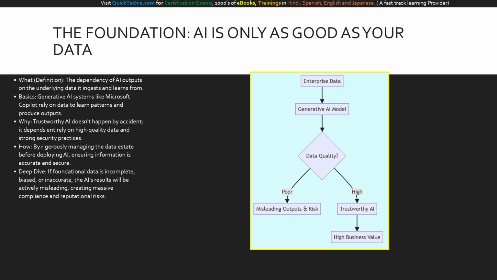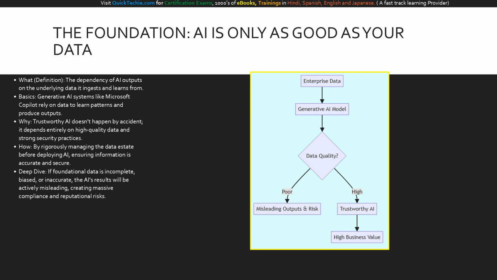It means that trustworthy AI does not happen by accident. It depends directly on the dual pillars of high-quality data and strong security practices. Why is this so crucial? Because if your underlying data is incomplete, heavily biased, or wildly inaccurate, the generative results will be inherently misleading. How do we solve this? By shifting our focus from the AI model itself to establishing rigorous data readiness before deployment.